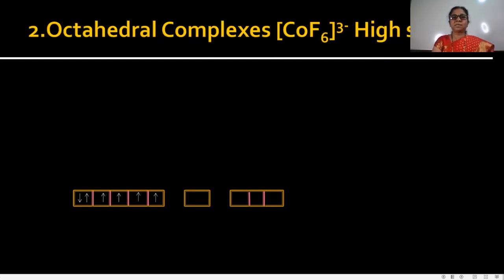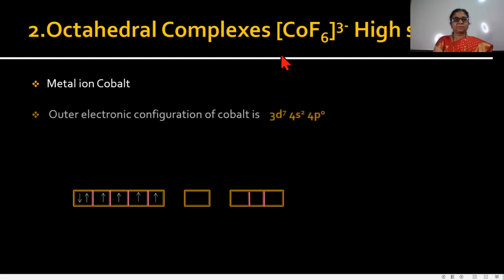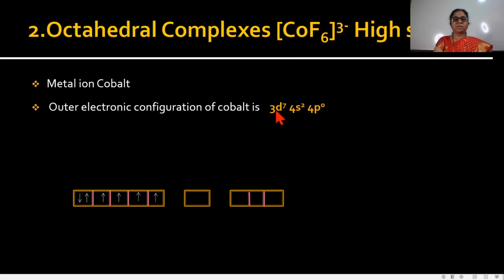Octahedral complex CoF6 3-, hexafluorocobaltate, and this is a high spin complex. Low spin and high spin complexes depend on the type of ligands. Then the same points are used to describe the valence bond theory for this complex. First, find the metal ion. The metal ion is cobalt. Then what is the outer electronic configuration? It is 3d7, 4s2 and 4p0.